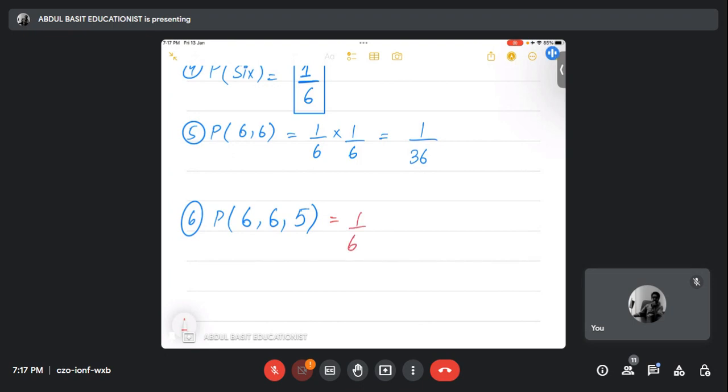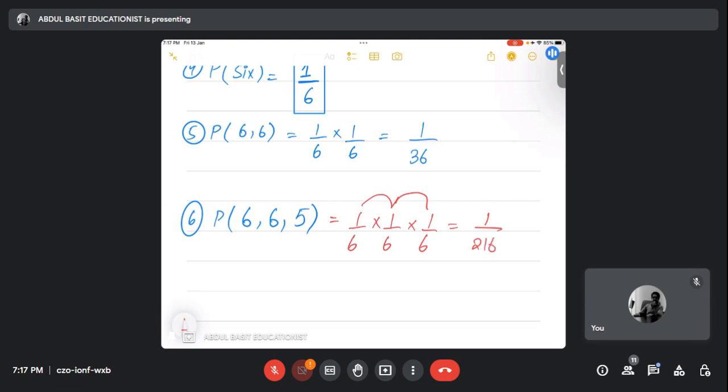Now you are throwing it again. 1/6, sir. Very good. Now you got 6 once again. Now throw again and expect 5. The probability remains the same, 1 by 6, because 5 has the same probability as 6. Agree? So 1 times 1 is 1, and 6 cubed is 6 times 6, which is 36, times 6 is 216.